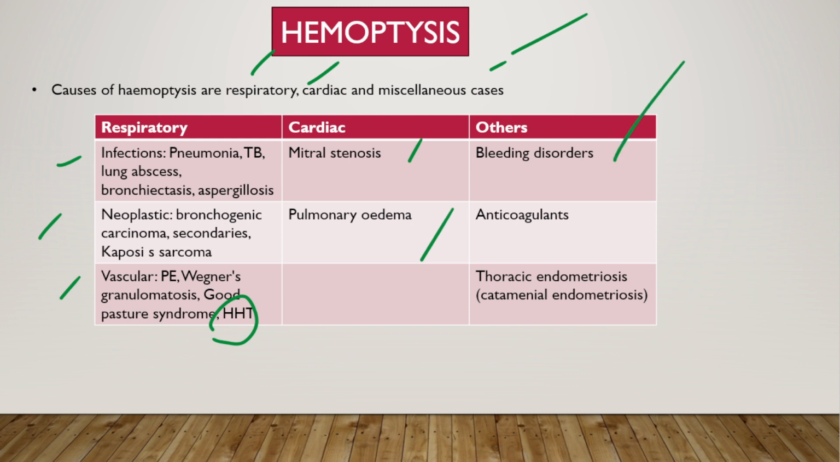Among miscellaneous causes, any bleeding disorder can cause hemoptysis. Anticoagulants used for any medical condition can cause hemoptysis, and thoracic endometriosis, which is called catamenial endometriosis, can also cause hemoptysis.